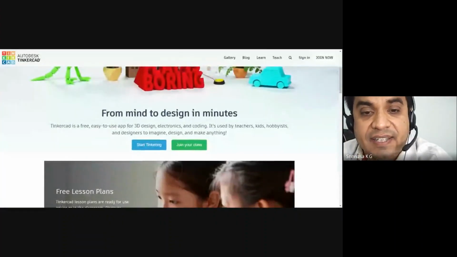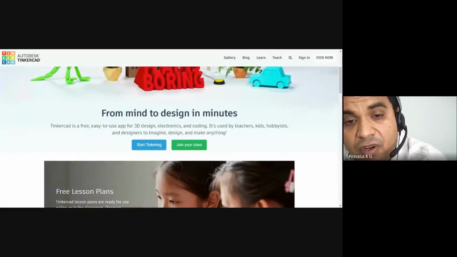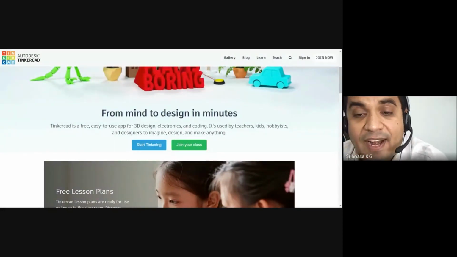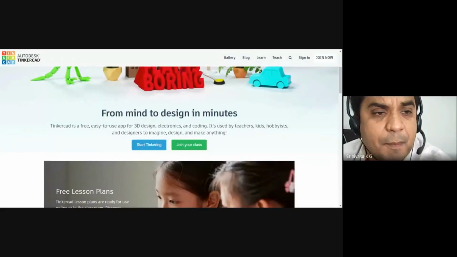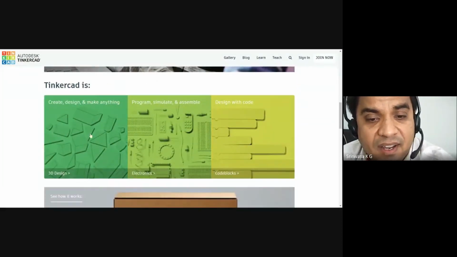Sorry. Now Tinkercad can be used for design in minutes. You can start tinkering. Many school children are also using it. There is also 3D design you can do, electronics, coding, a lot of things. It is a very beautiful thing. Students can do 3D design.